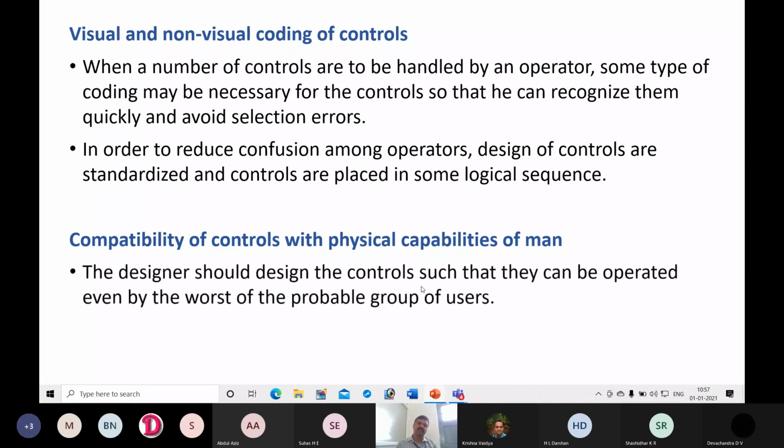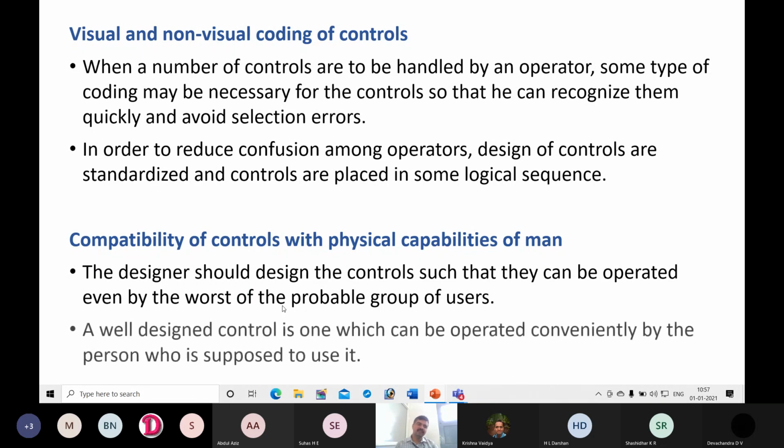The designer should design the control such that it can be operated even by the worst of the probable groups of users. Every individual will have different capability, it may be in vision, it may be with physical strength, but the designer should consider who the users are and what their capability is. A well-designed control is one which can be operated conveniently by the person who is supposed to use it.